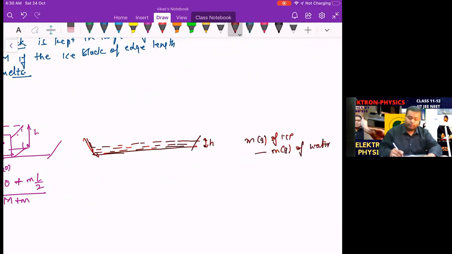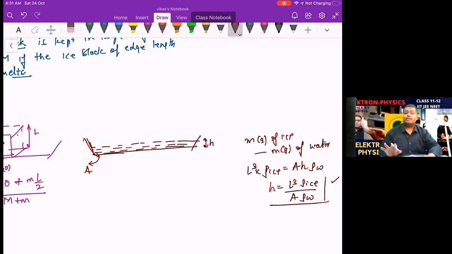Now m grams of ice will be the volume of the ice cube, L cube, into density of the ice, and should be equal to the area of the base of the ice tray into h into density of the water. So from this you will get h as L cube into density of the ice upon area into density of the water.